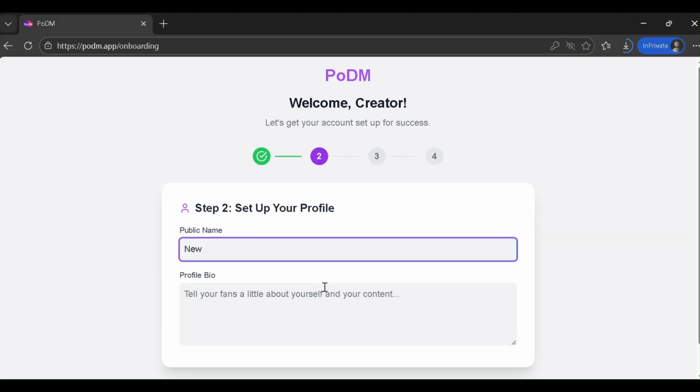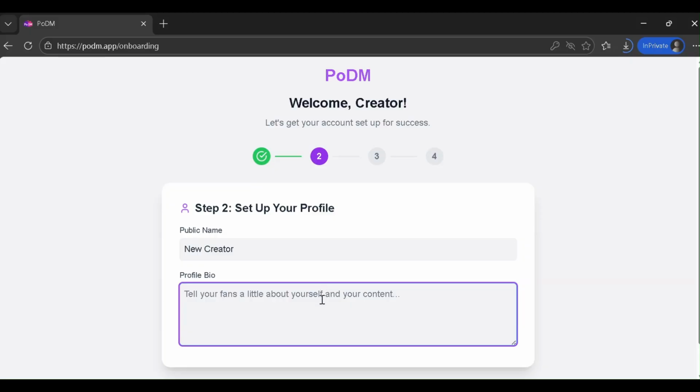Step 2. Your public identity. Enter your public name and a bio. Think of this as your elevator pitch. I like to keep mine friendly. I love to connect with my best friends. Simple and inviting.